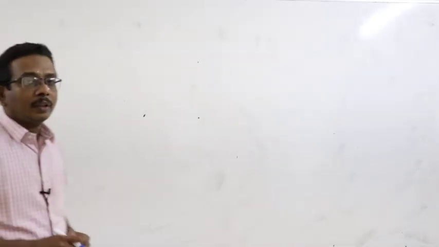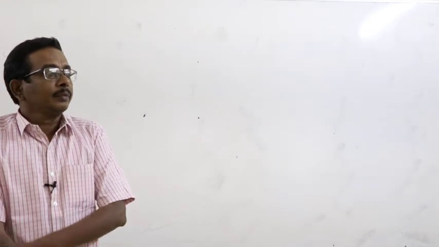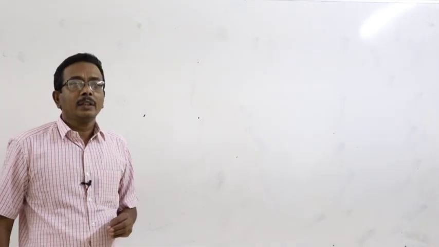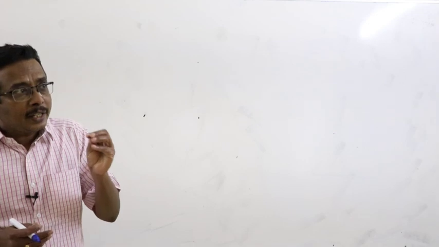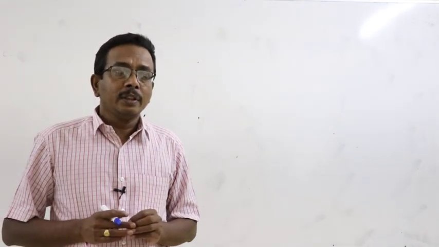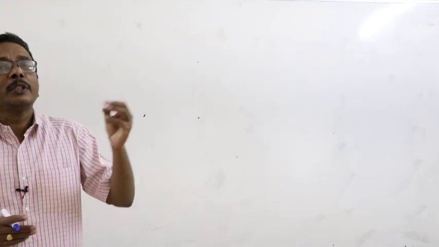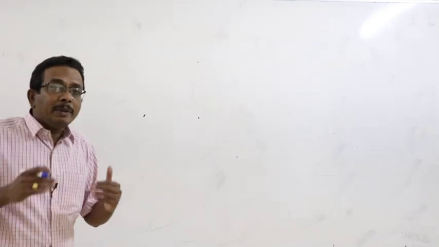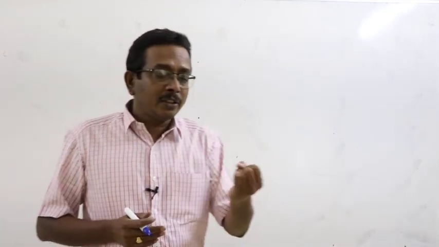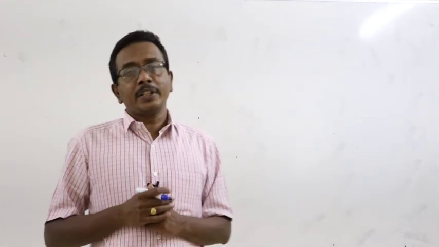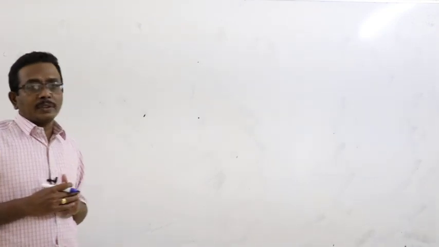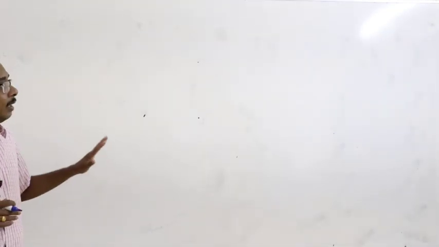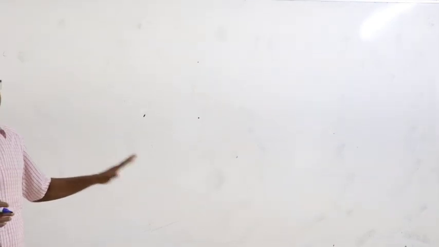Right. Good morning to all. Today we have to discuss the periodicity of atomic radius other than representative elements. What are the elements other than representative elements? Transition elements and inner transition elements. And then we have to go for the ionic radius. This is the topic we have to discuss in this particular class.